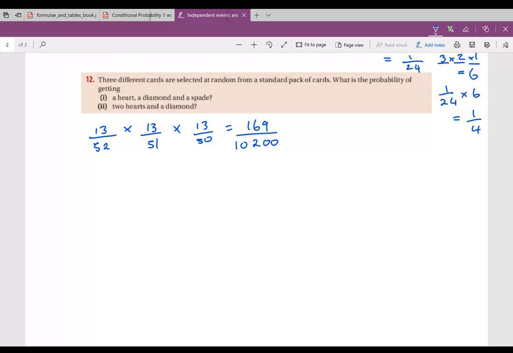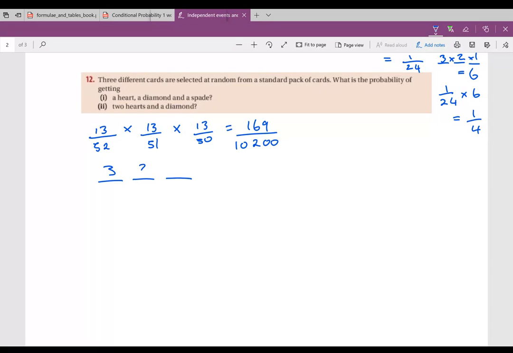Where you didn't go after this was that there were different ways of arranging these, because I didn't have to get a heart first, then a diamond, then a spade. Again, similar to the last one, there are 3 spaces here. I have 3 options that I can take as the first one.